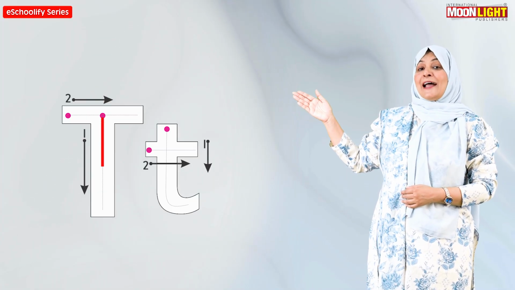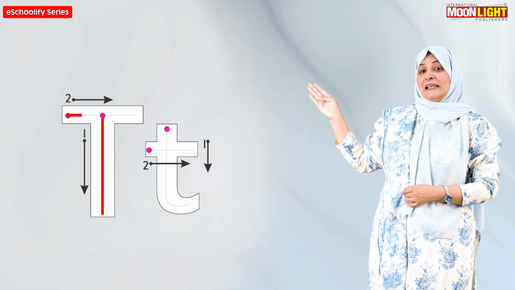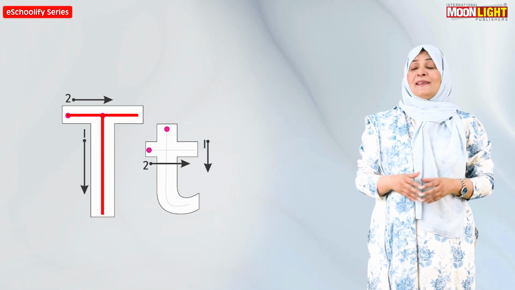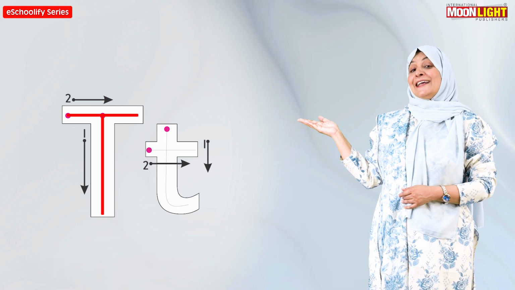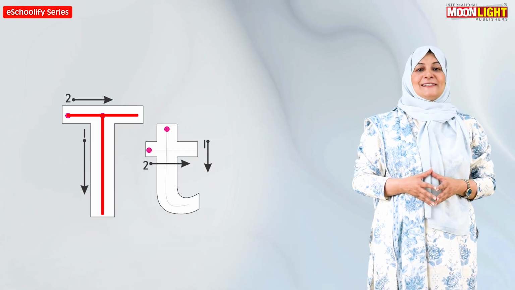Start from the first line, come straight down. Make sleeping line, it will make capital T.